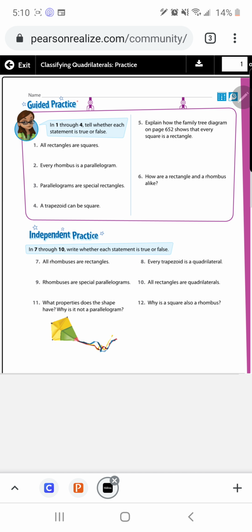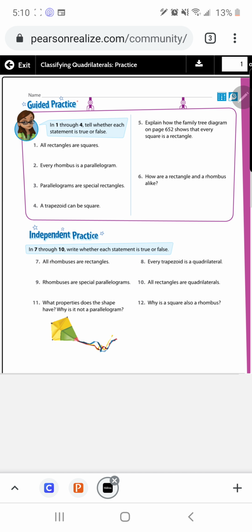Number 11, what properties does the shape have? Why is it not a parallelogram? Well, this one is a quadrilateral with two sets of equal non-parallel sides. Parallelograms have two pairs of equal parallel sides. And if you remember correctly, we also classify number 11 as a kite, right?